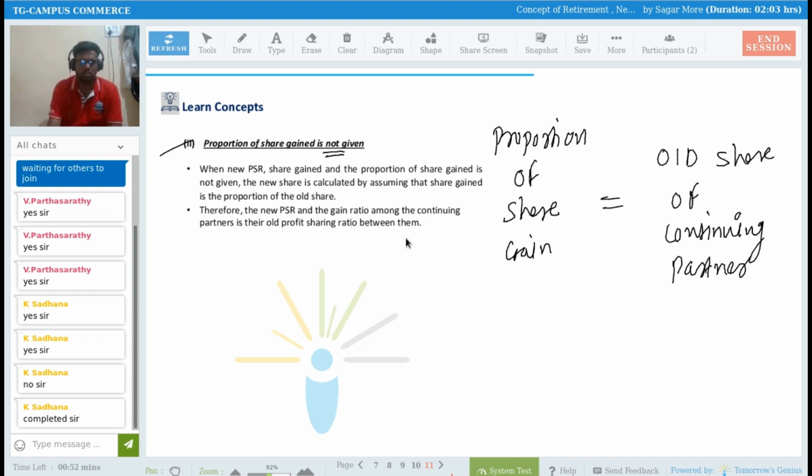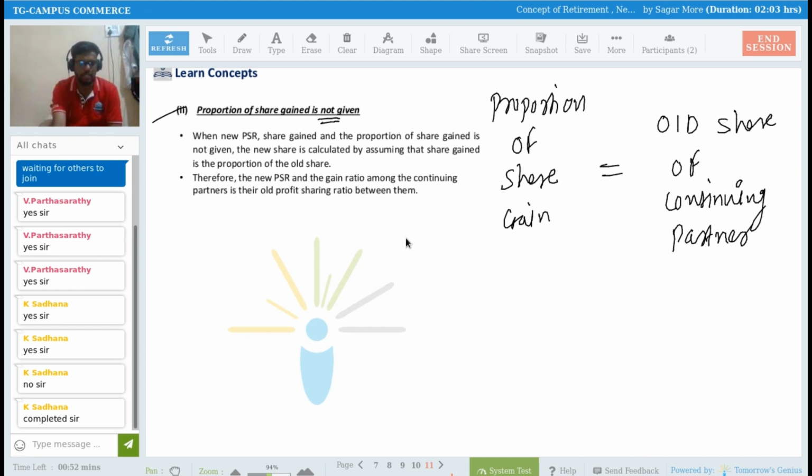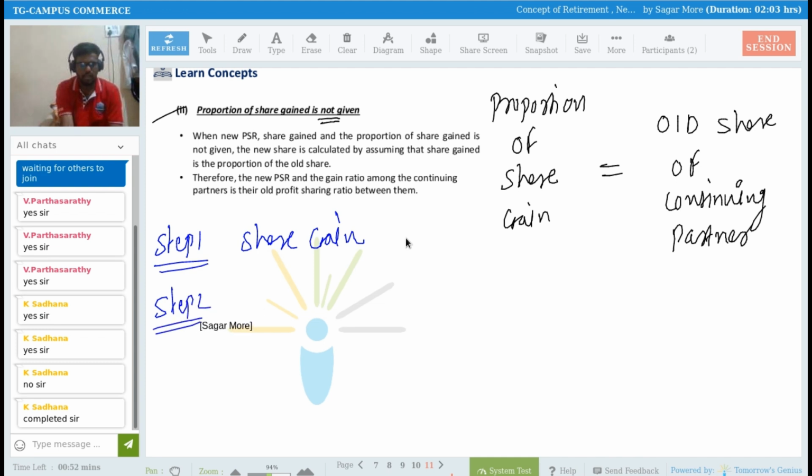Understood? So what will be the steps? The same steps will be applicable. Step number 1, calculate share gain. Step number 2, gaining ratio.